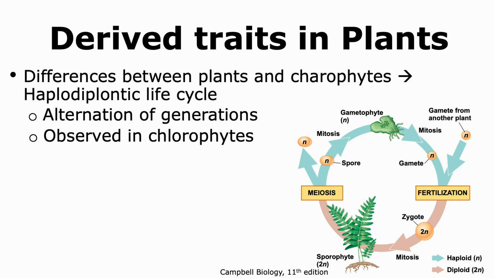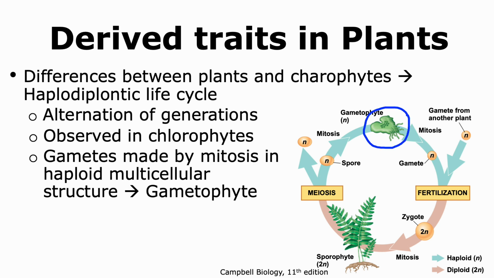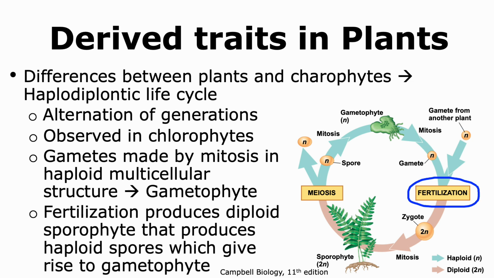In the alternation of generations, we have a gametophyte, which is a haploid multicellular structure. It has the ability to make gametes through the process of mitosis. These haploid gametes can then fertilize or fuse with one another to produce a diploid zygote.